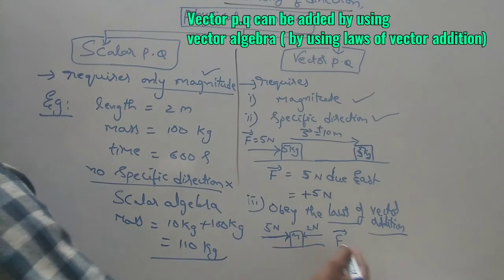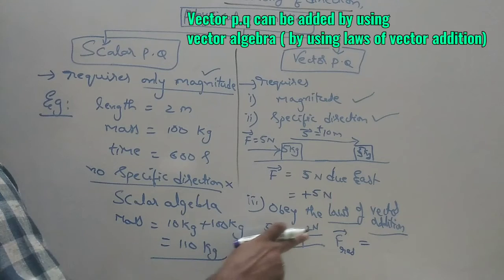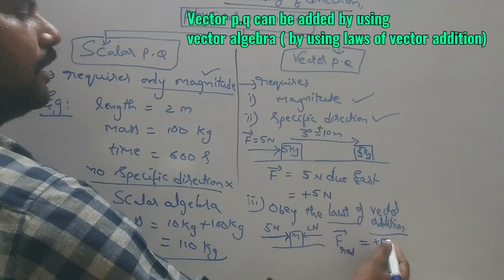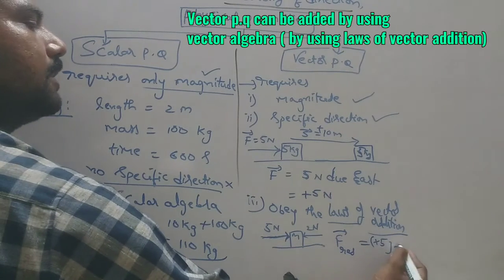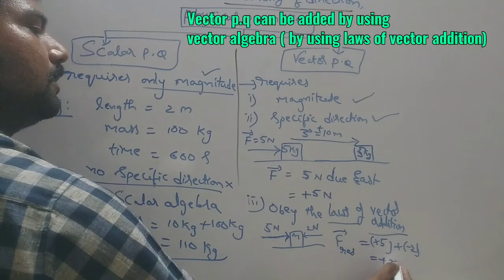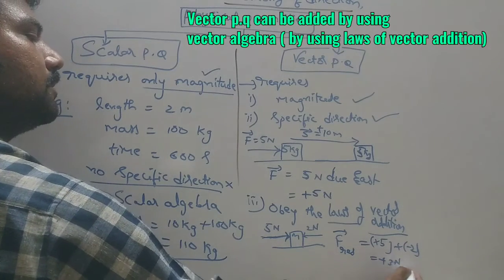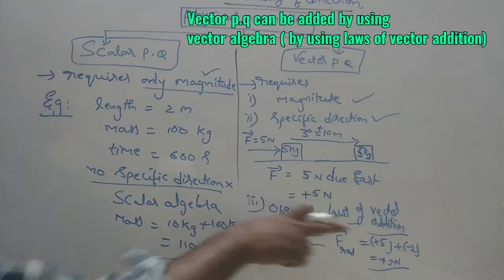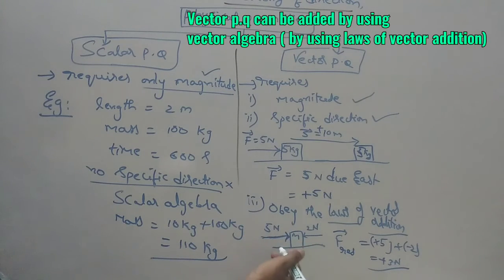So here the resultant force is given as plus 5 towards right and plus of minus 2, so you get plus 3 Newtons. So here plus 3 Newton means the resultant force is 3 Newton towards right. So there is a chance for the body to move towards right. Like this, they have to follow the laws of vector addition. Then only it can be treated as a vector physical quantity.